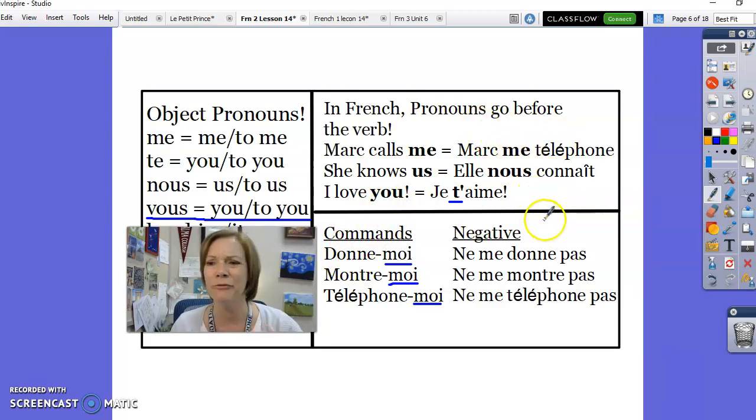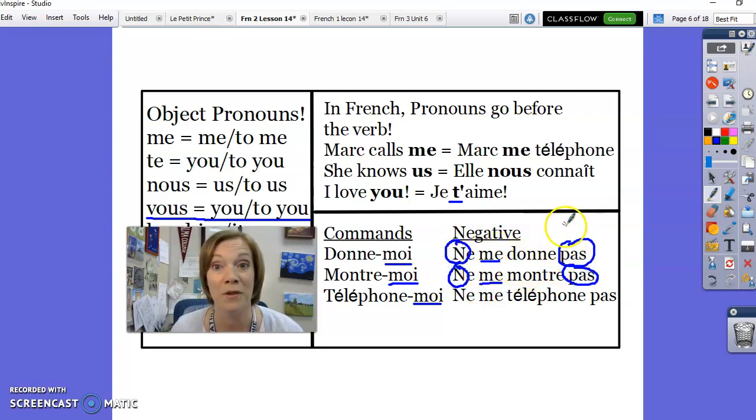If you want to say, don't give me that, ne me donne pas. Here's our ne pas, which makes things negative. And notice that the word me comes before the verb. Or, don't show me that. Ne me montre pas. The ne pas makes it negative, and the me goes before the verb. And don't call me. I am not going to be available. Ne me téléphone pas. The ne pas goes around the verb, but the me comes just before the verb to make it negative.